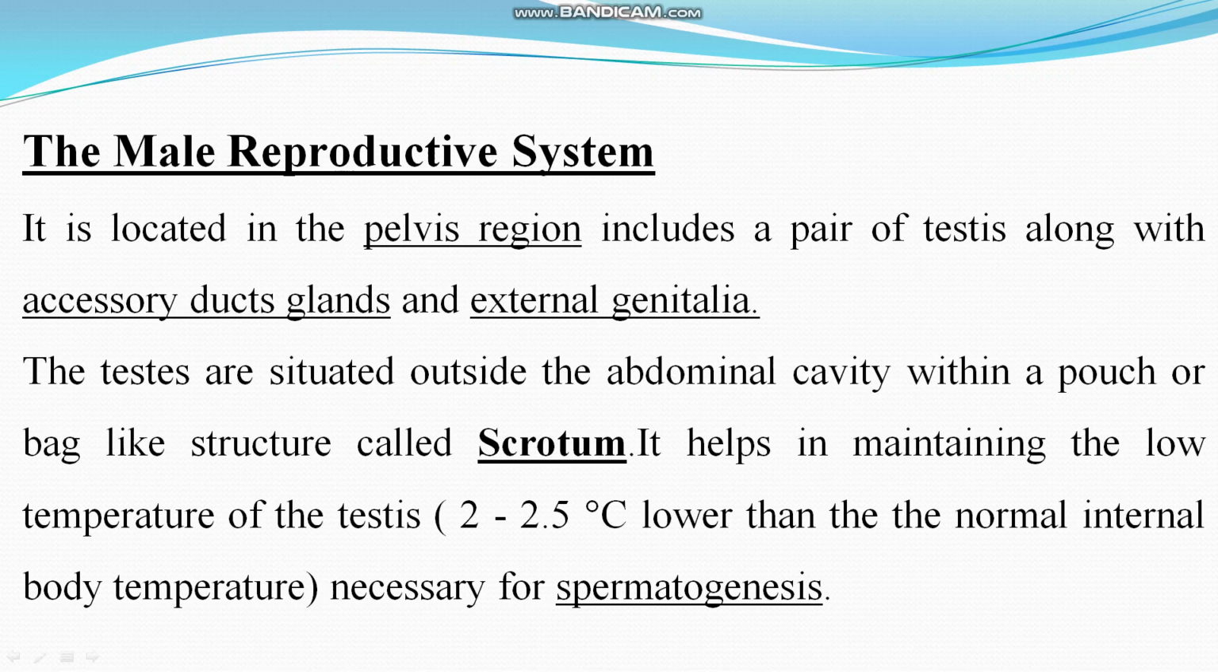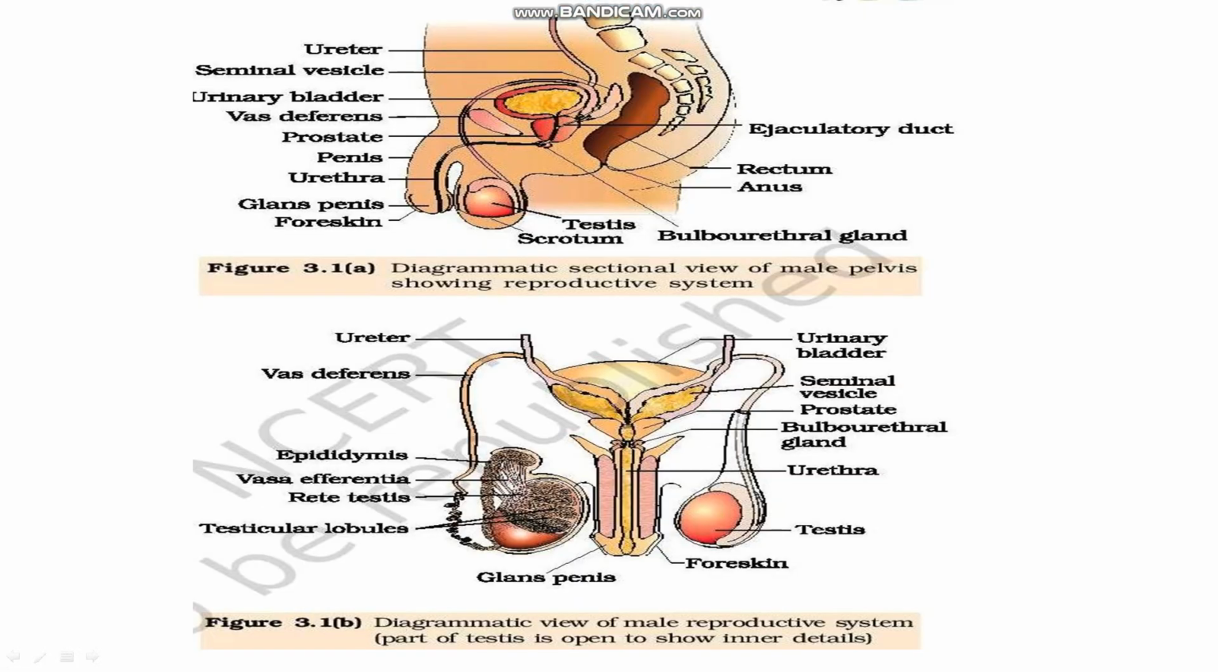That's why this is the reason that testes are present outside the body in the scrotum, outside the abdominal cavity, a pouch-like or bag-like structure. That structure is called scrotum. In scrotum testes are present. Clear?